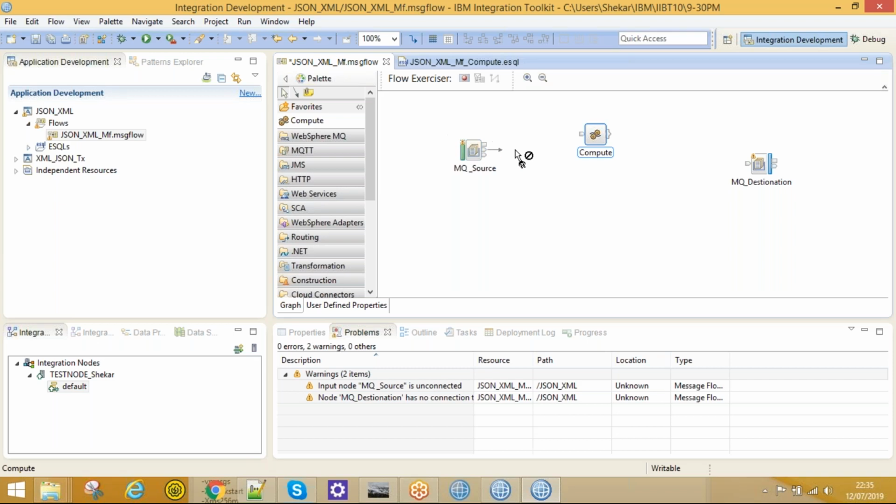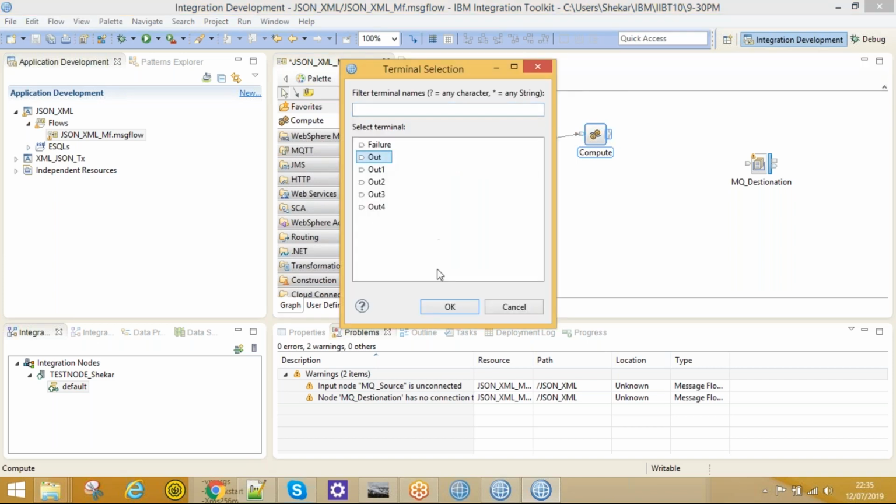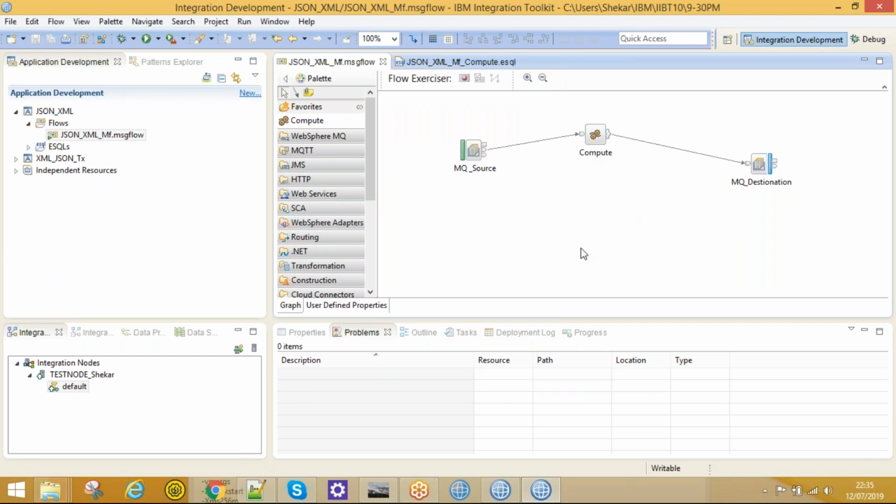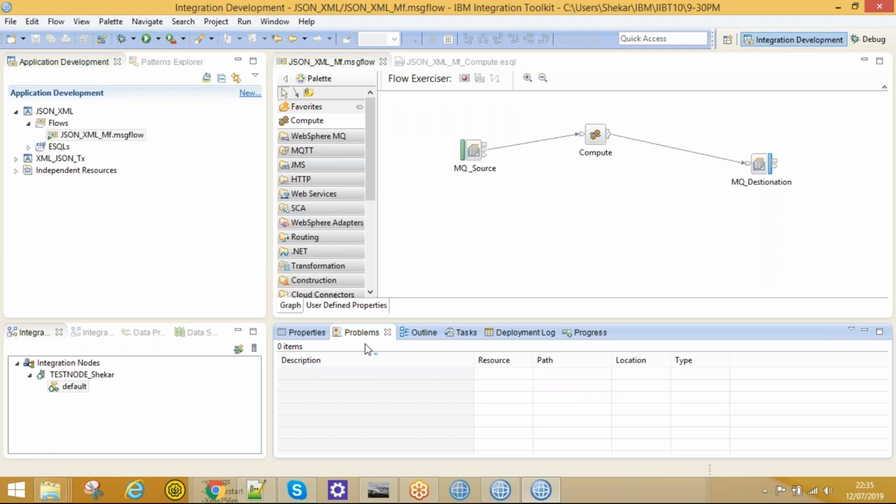So now let's connect the out terminal of the MQ input node to the in terminal of the compute node, and the output terminal to the in terminal of the MQ output node. Just Control S, save it. Now these warnings are gone.